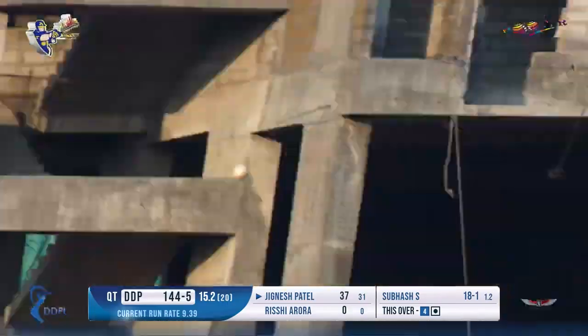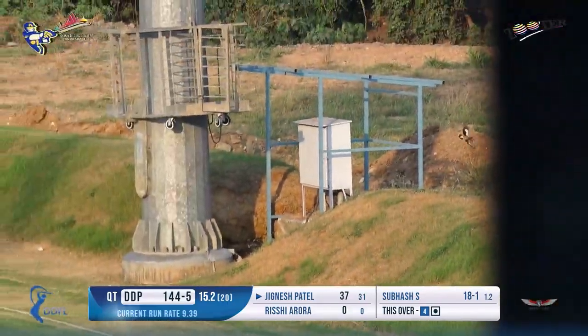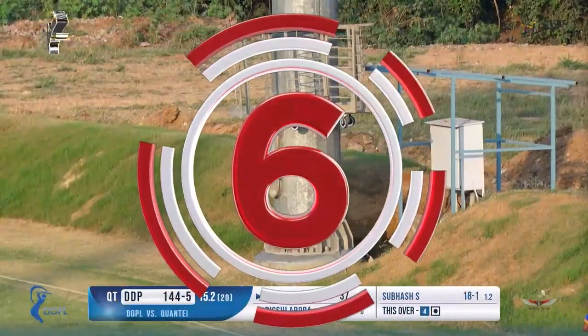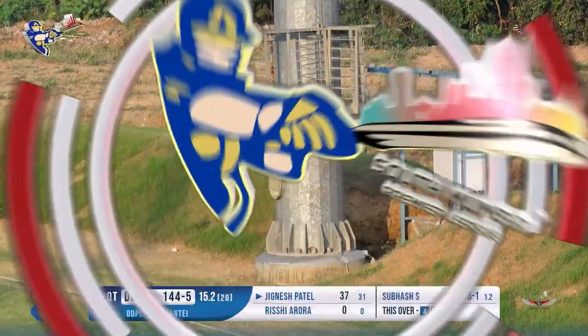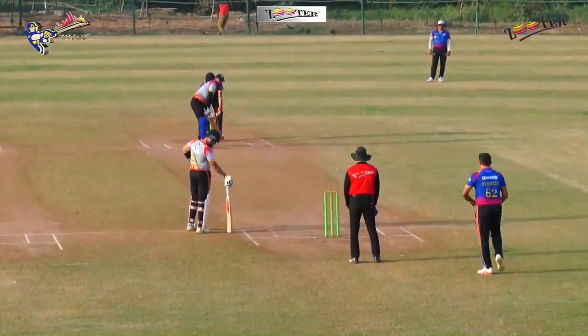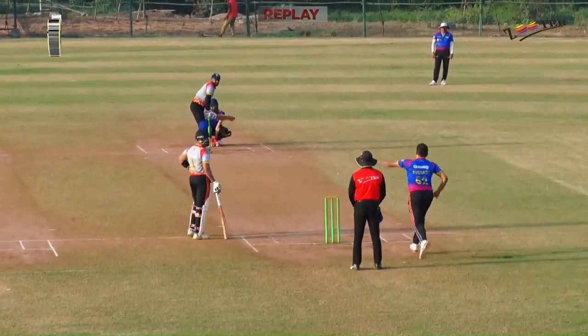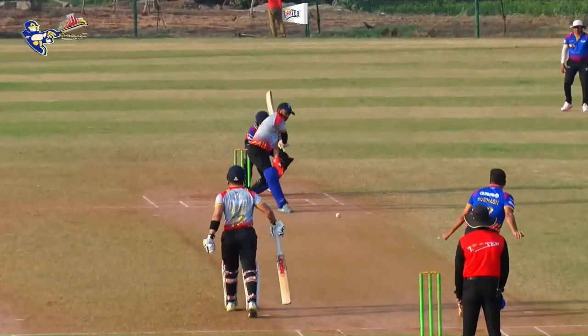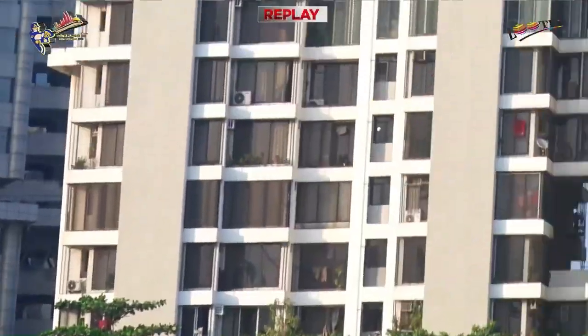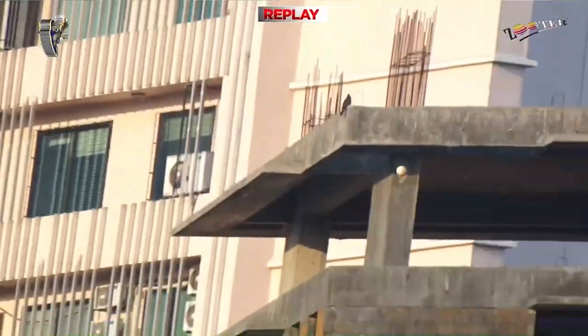What a shot! What a shot that is! Huge six, wow! Probably the shot of the evening. Effortless hitting by Jignesh. What a brilliant shot that is. Just have a look at the replay. This is effortless hitting. Absolutely brilliant by Jignesh.